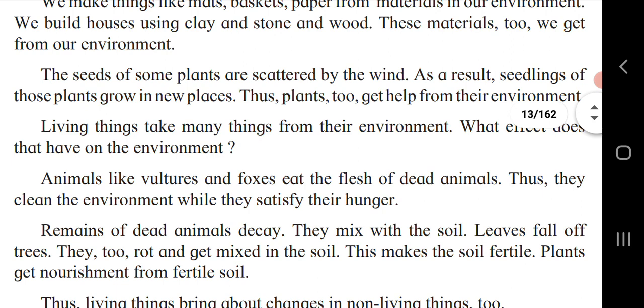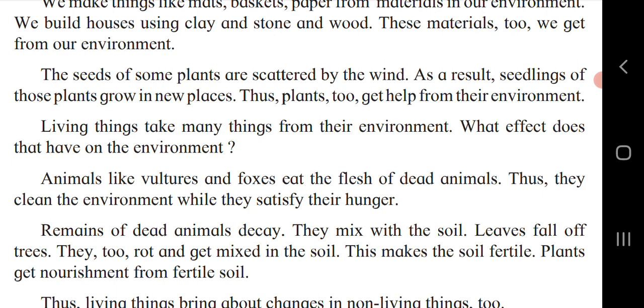Living things take many things from their environment. What effects does that have on an environment? If you see here, living things that take things from the environment means we human beings. We don't give anything to the environment, but we collect everything from the environment to complete our tasks or our needs. We need the help of the environment. Without the environment, life for living things is impossible.